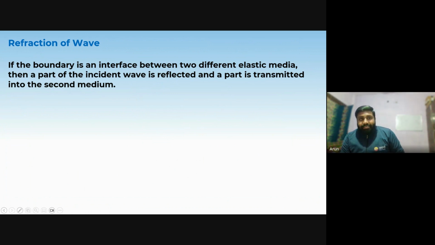Then a part of the incident wave is reflected because at some portion the heavier one will behave as a rigid boundary, but it is not tied, it is not fixed. So we have a condition for free boundary also. Some of the part will transmit to another boundary, another system, and some of the part is reflected back. That phenomenon is termed as refraction of wave.